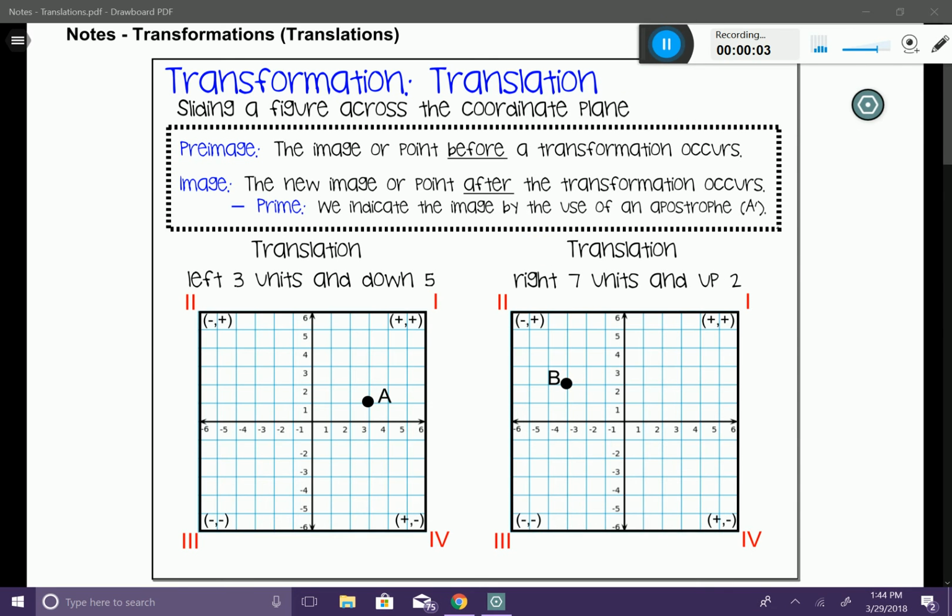In this lesson today, we're going to be talking about the transformation called a translation. What it is, it's sliding a figure across the coordinate plane. Now, before we start translating figures and points, I want to talk about these two vocabulary terms that you see here in blue.